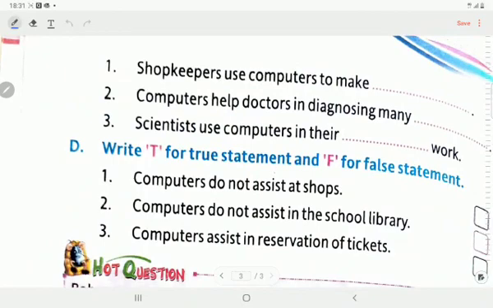Shopkeepers use computers to make bills. Computers help doctors in diagnosing many diseases. Scientists use computers in their research work.